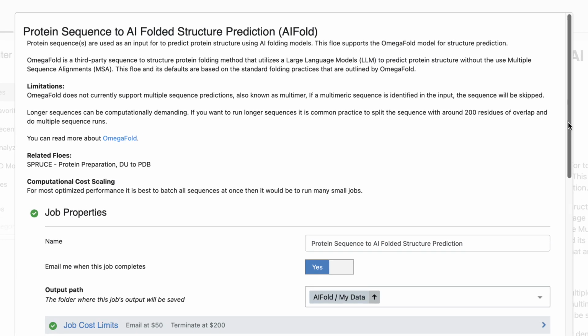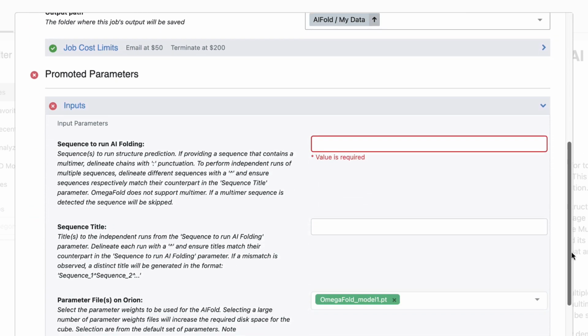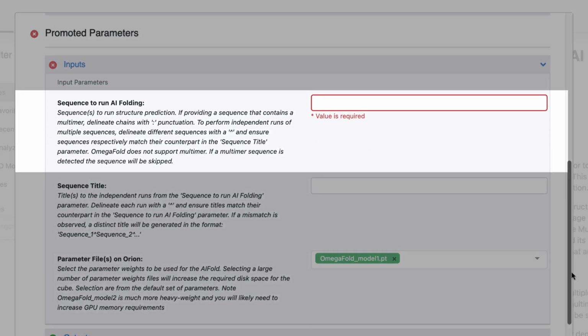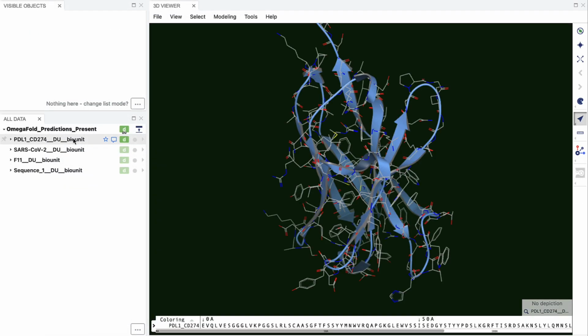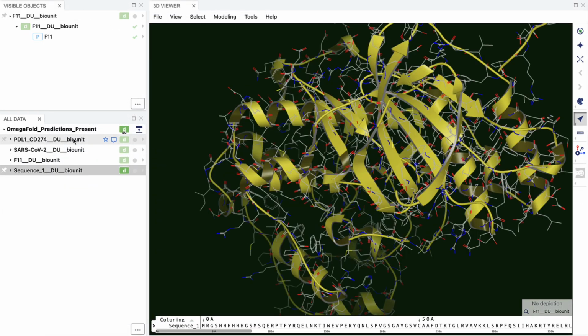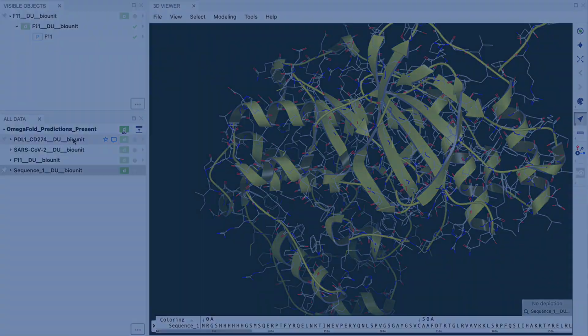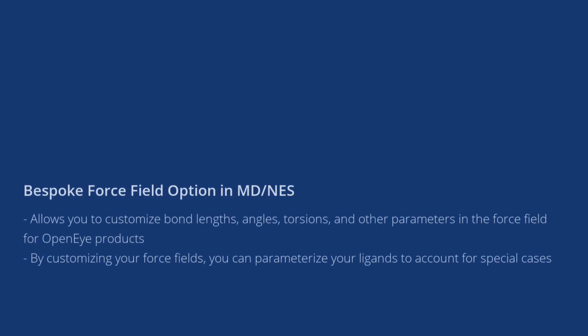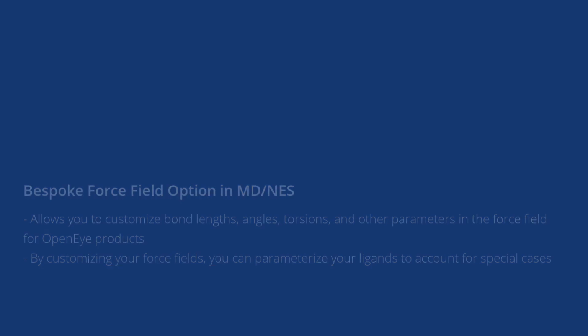Note that if you use the parallelization of the flow, you can submit multiple sequences at once that will run isolated instances of OmegaFold on each sequence, and a unique record will be created for each sequence. In addition to our new flow packages, we've made important feature enhancements and performance improvements.